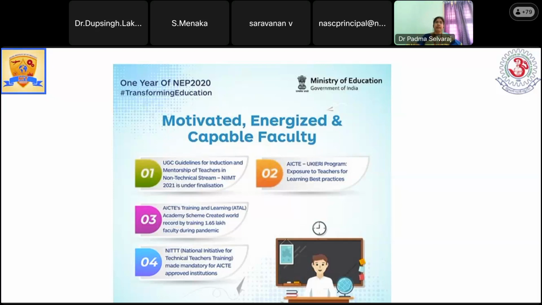So UGC is trying to give different levels of training programs focusing on the faculty. I hope everyone knows Atal FDP. How many faculty have attended? Previously it was completely online, and also using technical teachers training, NEP. They are trying to give more popularized courses, teaching methodologies and several other practices. They are also going to give special training on different levels of best practices in teaching and learning, after analyzing more universities and the cognitive level of the students.